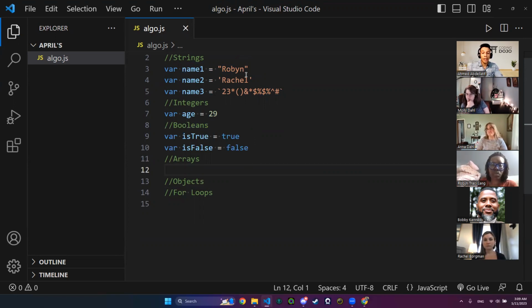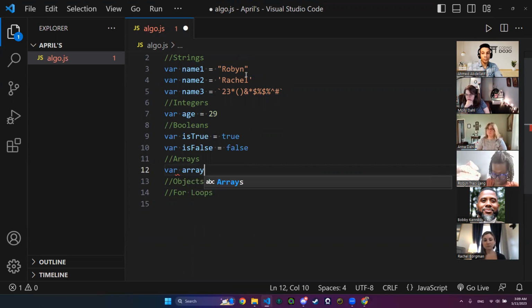We declare variables with the keyword var, then the name of the variable. Since we will be creating an array, let's give it a name of array, or arr, or array of anything. So let's name it array for now.